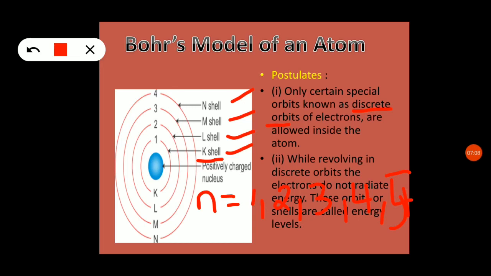So Bohr said that the electrons will revolve in discrete orbits. When they revolve in a discrete orbit, they don't radiate energy. Hence the atom is very stable.